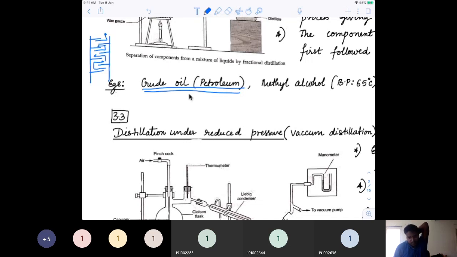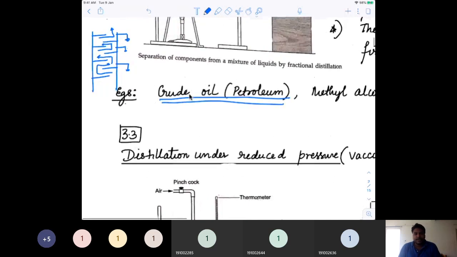Depending upon the boiling point of a particular fraction, you make an outlet at that point. Suppose here there is one outlet, here another, and here another, each at a particular temperature. At those temperatures, you can start collecting the different forms of crude oil.